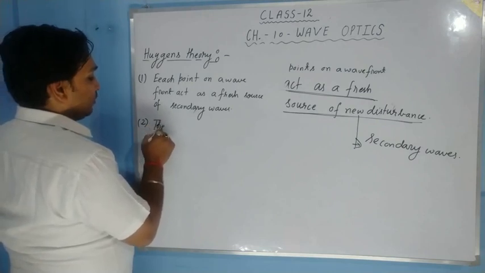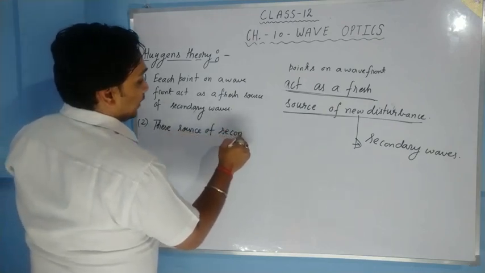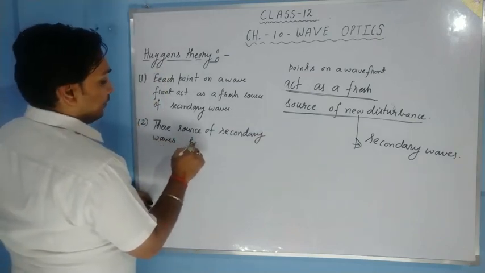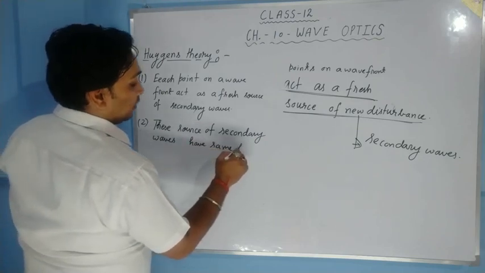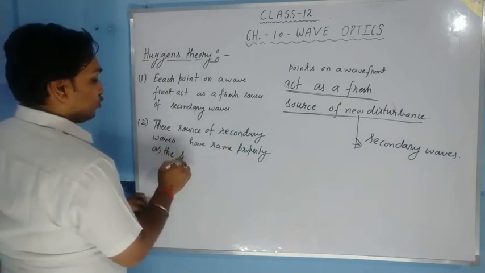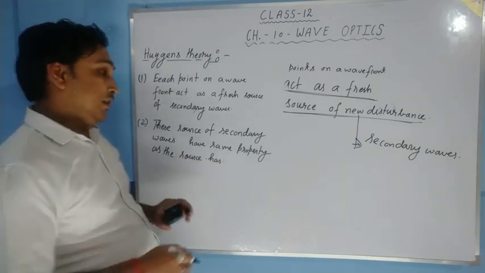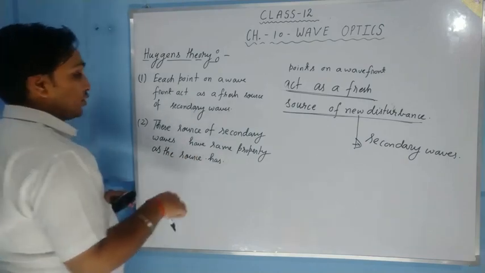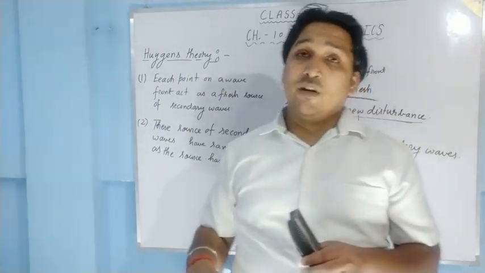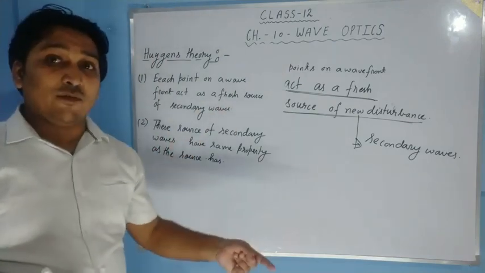The source of secondary waves have the same property as the source has. Okay? These sources of secondary waves have the same property as the source has. Means frequency. The light was spreading in all directions from the source in the same manner from the secondary wave source. The light will be spreading in all the directions with the same frequency.